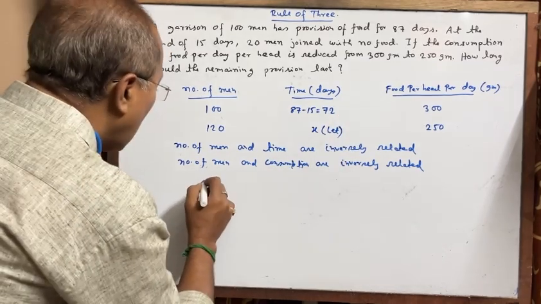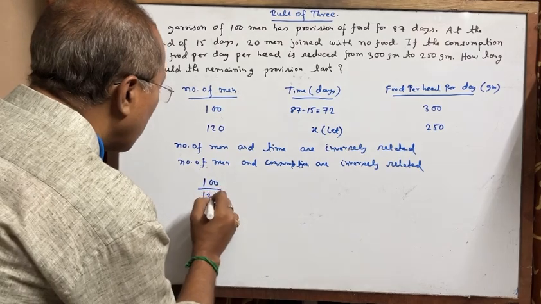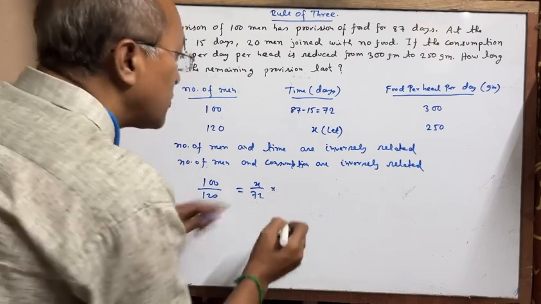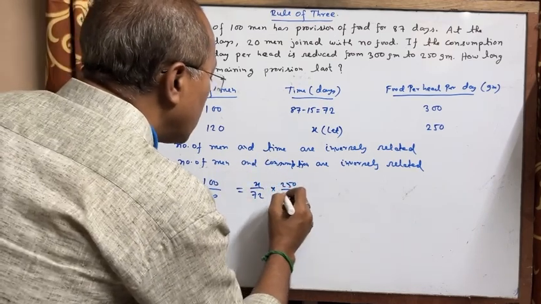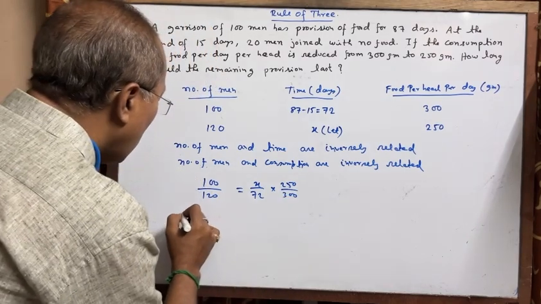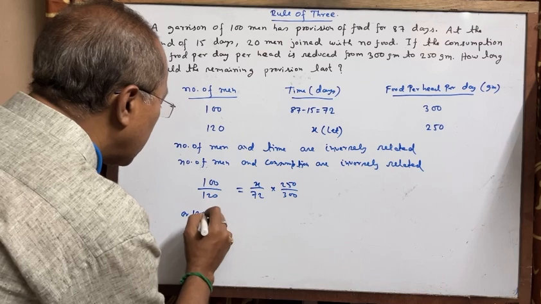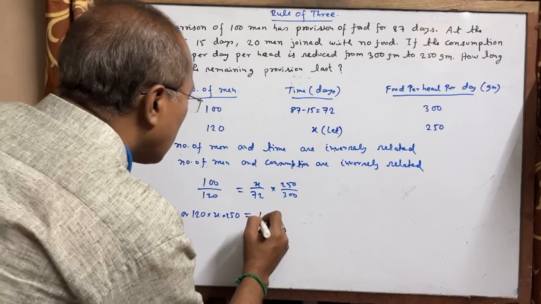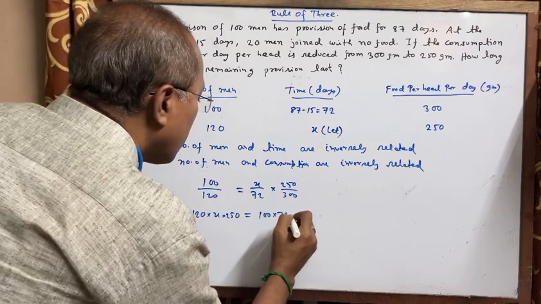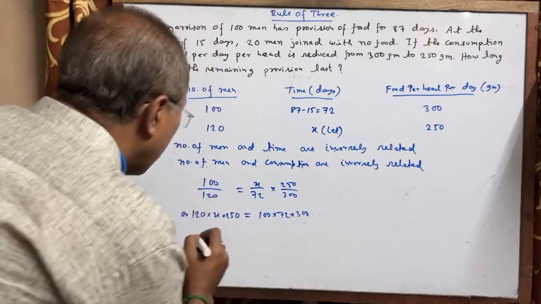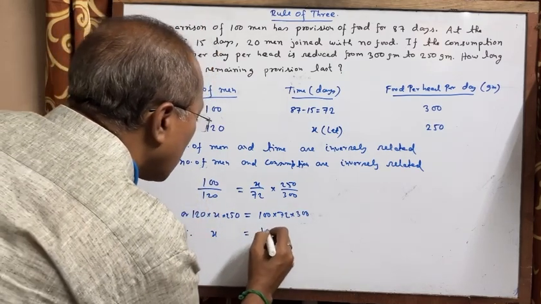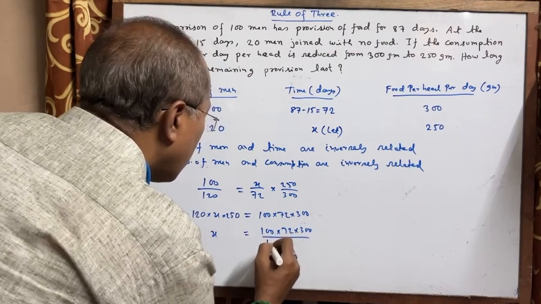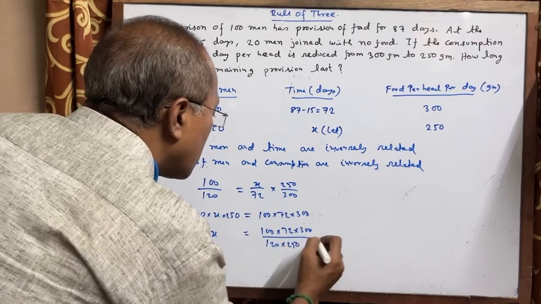Now, it will be 100 by 120 is equal to, it will be reversed, x by 72 into, it will be reversed, 250 by 300. After cross multiplication, x is equal to 100 into 72 into 300 by 120 into 250.